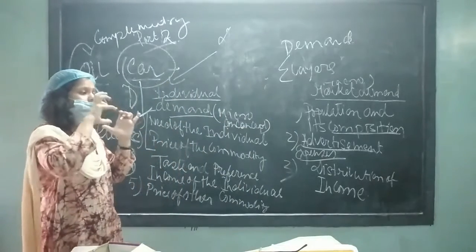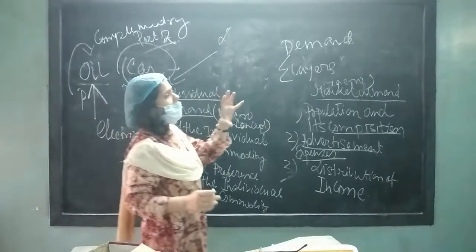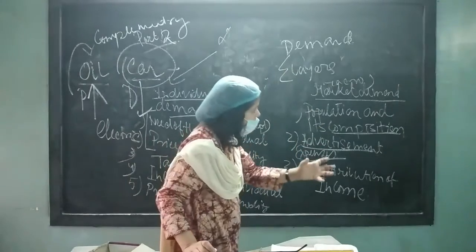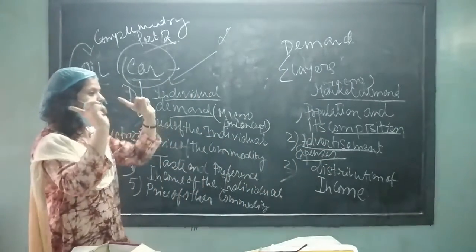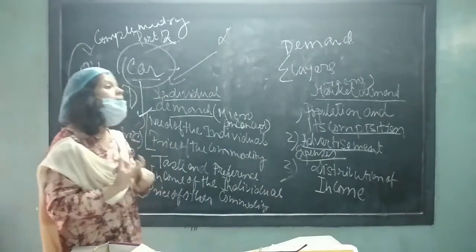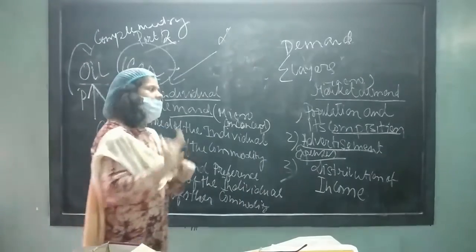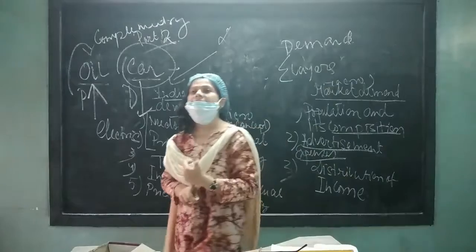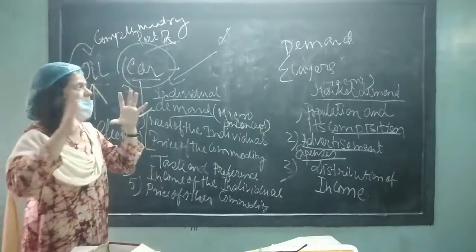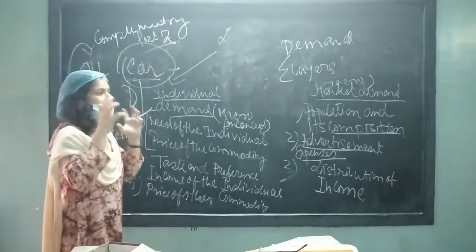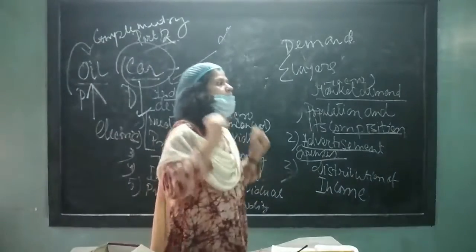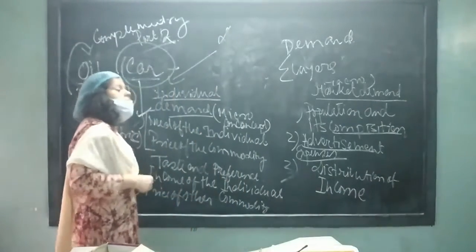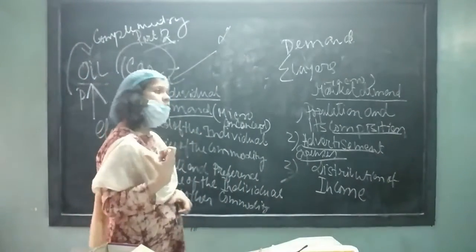The money should not be concentrated in the hands of a particular group of people. It should be circulated widely among the common people. If this is the pattern of the economy, obviously the market demand will be more, because the majority have good purchasing power. People have money in their hands, so they can purchase more and more commodities.